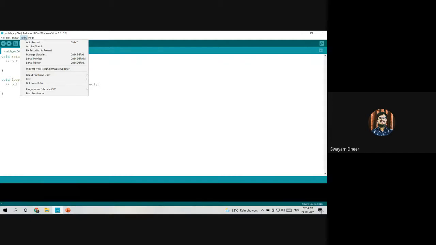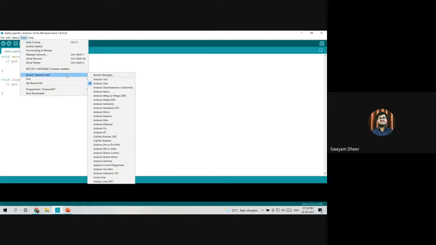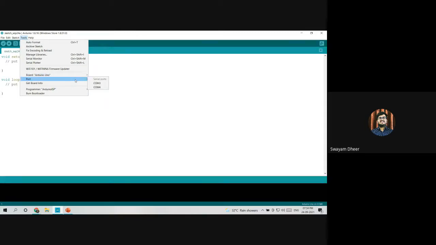Now whenever you use Arduino IDE, the first thing you have to check is you need to go to Tools and you need to go to the Board here. So as Mehak told, there are many types of Arduino boards, one of them being Arduino Mega R3, Arduino Uno R3, Arduino Nano, etc. So if you are connecting Arduino Uno to your laptop, you need to select the board Arduino Uno from here. Then you need to go to the Port.